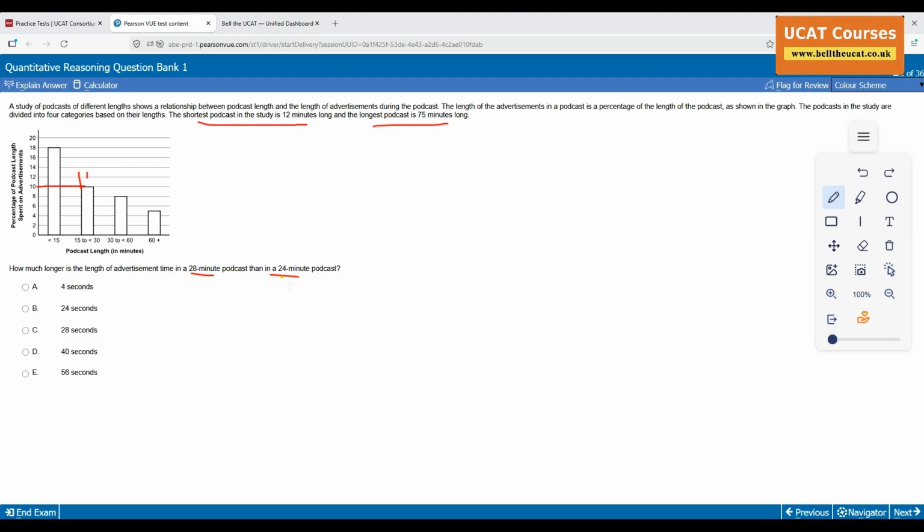All I will do is 28 minus 24. Do I have 4 and 10%? Do I have 0.4? 0.40, no option is 0.4. Oh yes, because it is in seconds. 0.4 times by 60, 24. Boom. That's my answer. Right, so one more time.